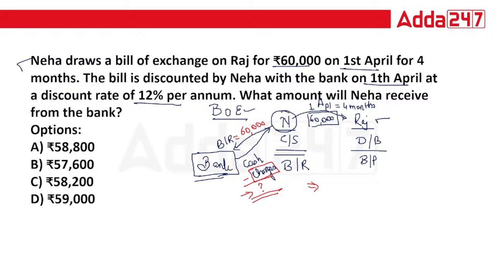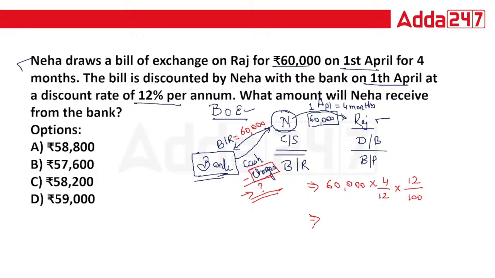As you can see, the bill amount is 60,000 for 4 months. And for 4 months divided by 12, into the discount rate, that is 12% per annum.